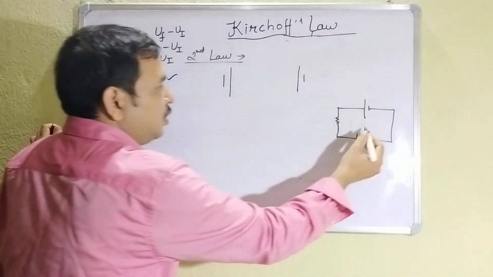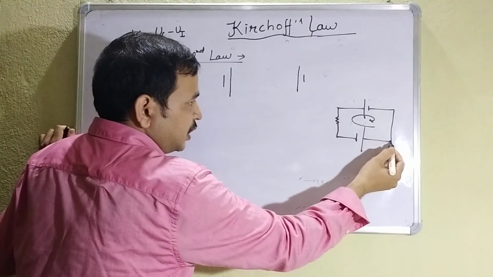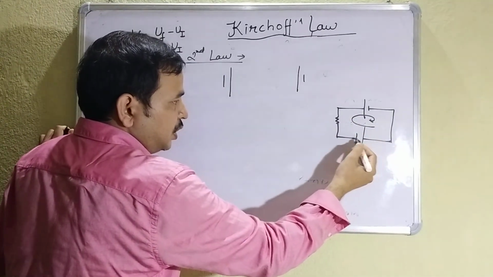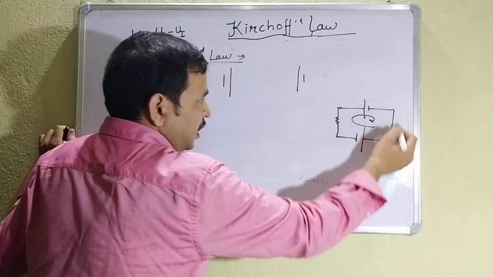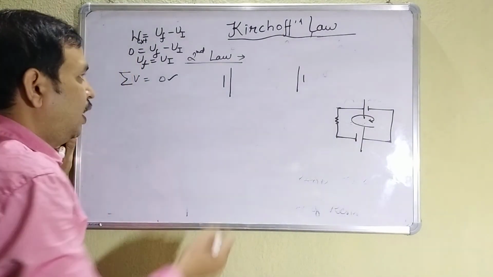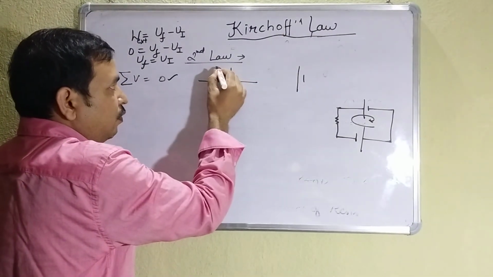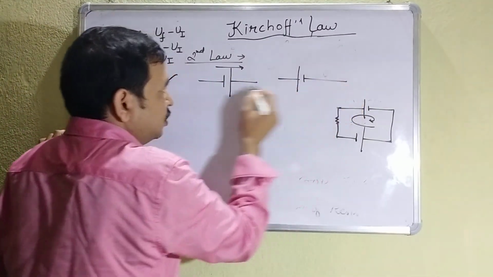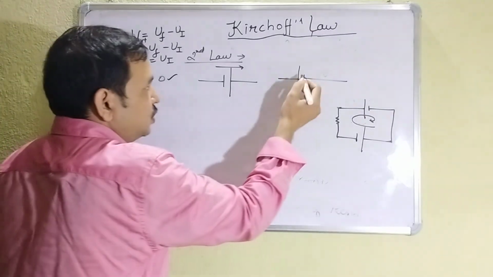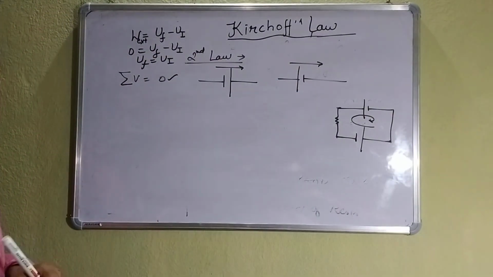When you are moving clockwise or anti-clockwise, suppose you are starting from here. First you will have positive, negative, then a resistor, then positive, negative, and then you will come back. So when you are moving along clockwise or anti-clockwise, in the second case you are moving from negative to positive, and in this case you are moving from positive to negative.